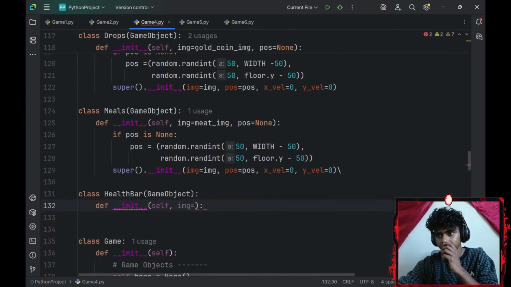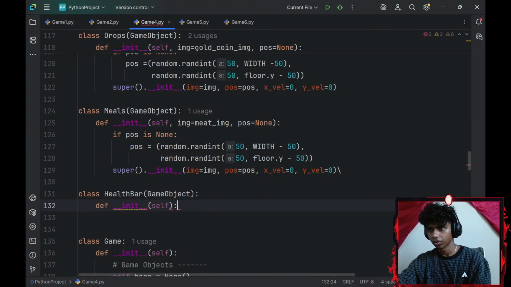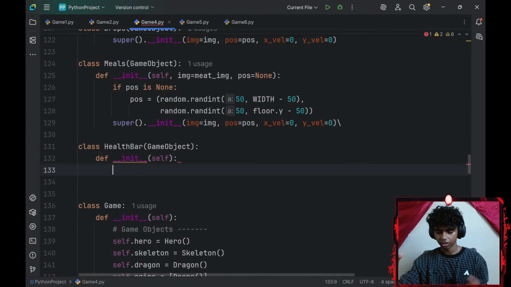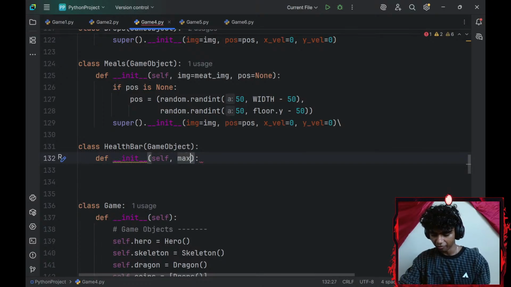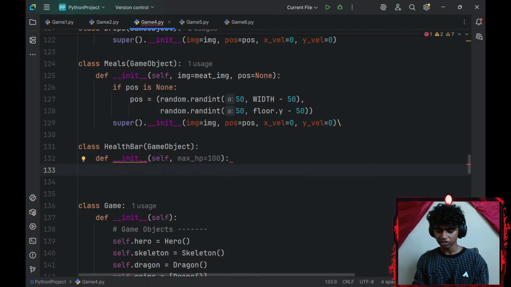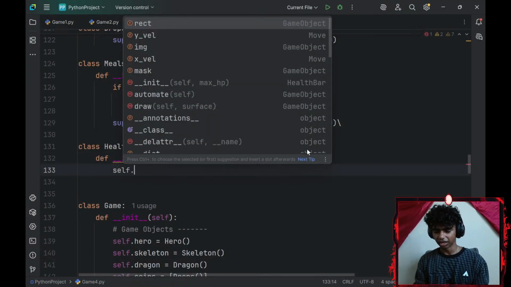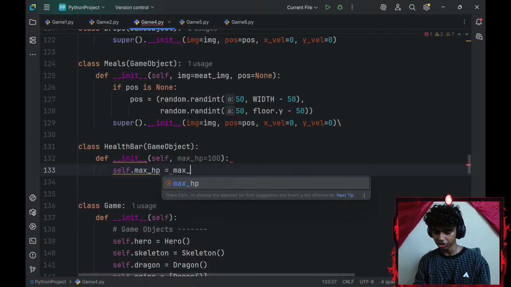Honestly, it won't have any parameters. Actually, no, it's going to have a parameter of max HP, which is going to be set to 100 by default. And then let me create a few instance variables. So self.max_HP equals max_HP.